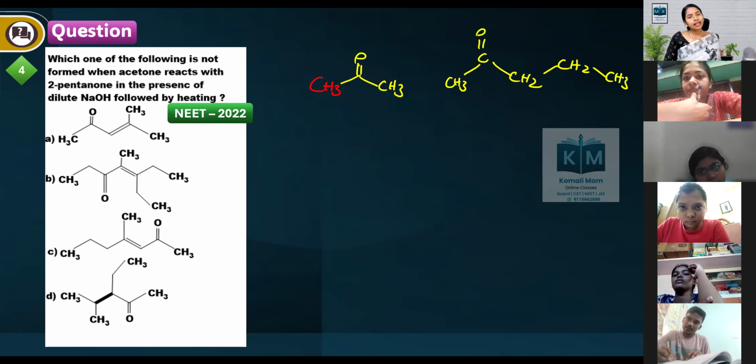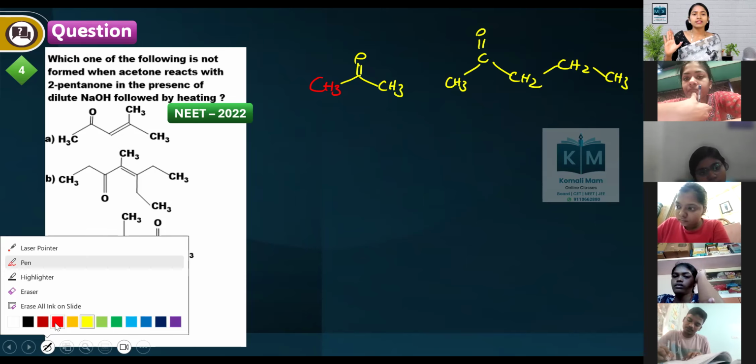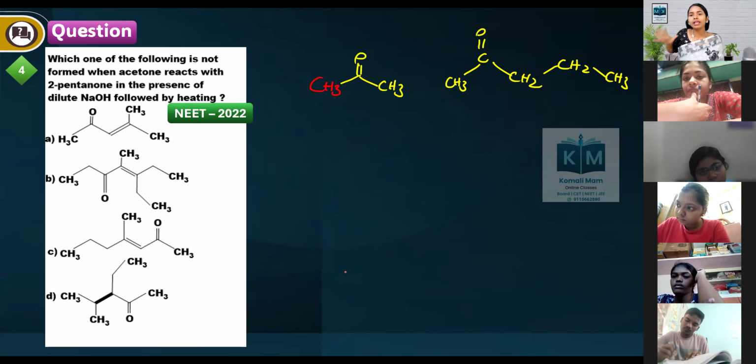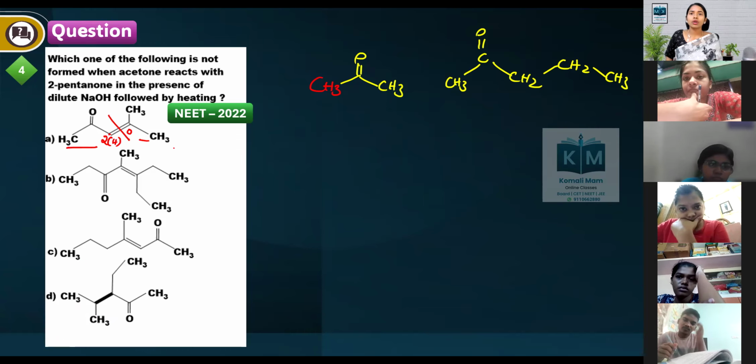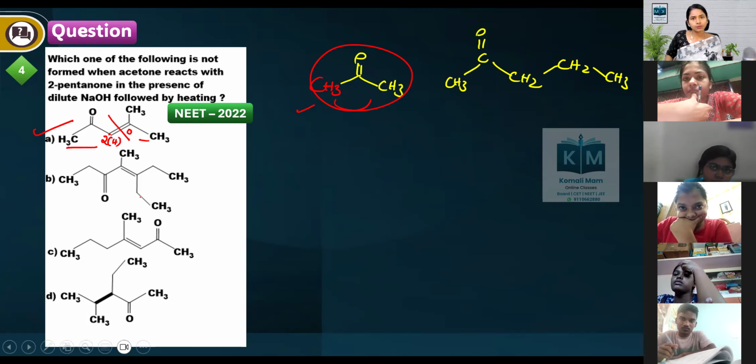Now tell me how to do it without doing a mechanism. The technique is simply: break the double bond, put oxygen on one side and two hydrogens on the other side. Let's say I put oxygen here and two hydrogens there. So I'll get acetone, acetone. So if acetone reacts with acetone, you will be getting this first product. This is possible.